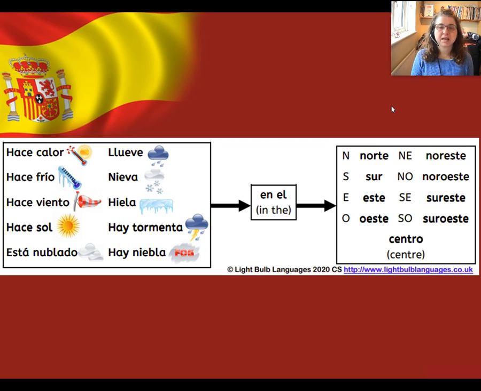Let's try another one. It's cloudy in the west. Have you found the words you need? Está nublado en el oeste. And let's try one more. It's raining in the southeast. What will we need for that one? That's right. Llueve en el sureste.